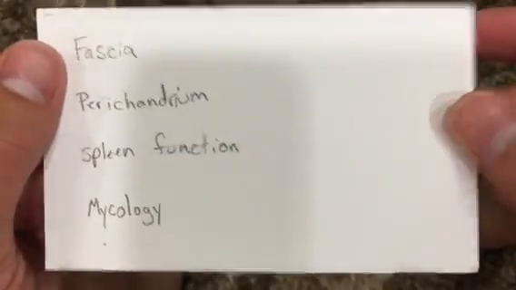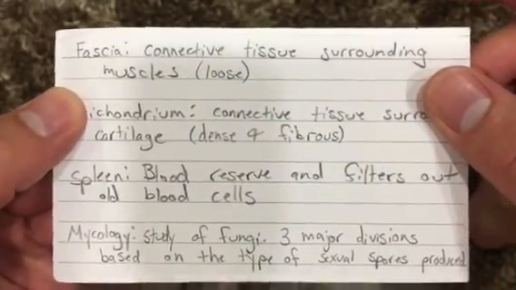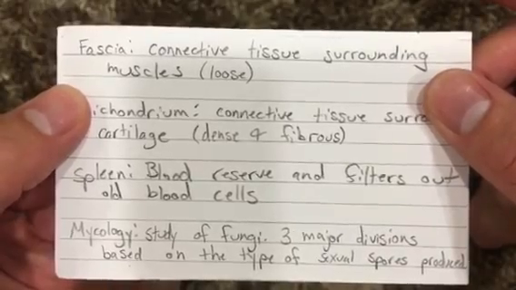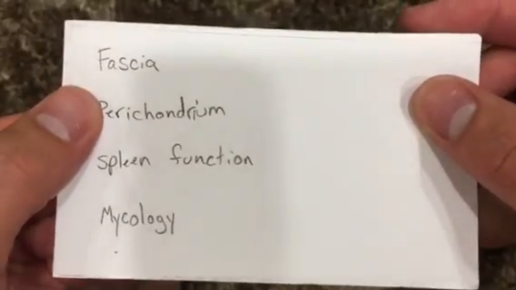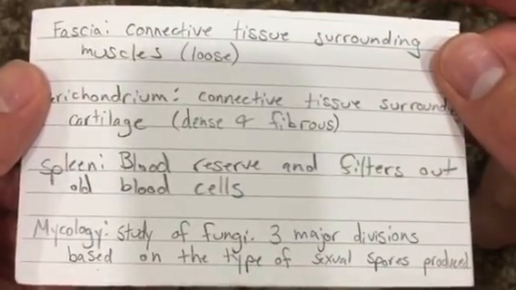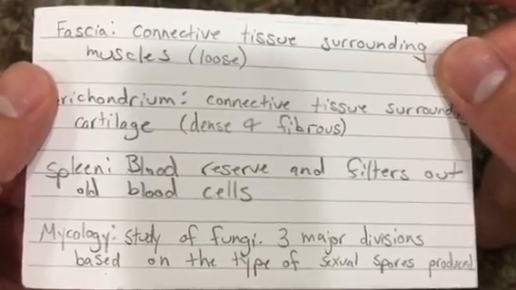Spleen function, blood reserve and filters out old blood cells. Mycology, study of fungi. 3 major divisions based on the type of sexual spores produced.